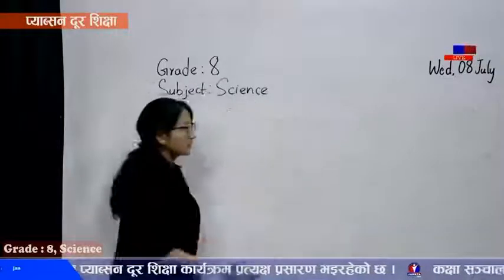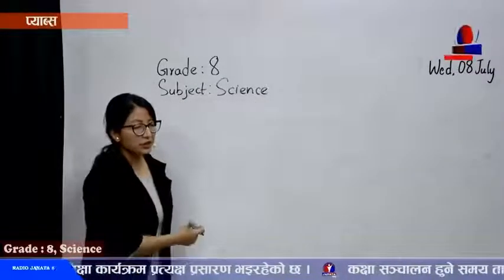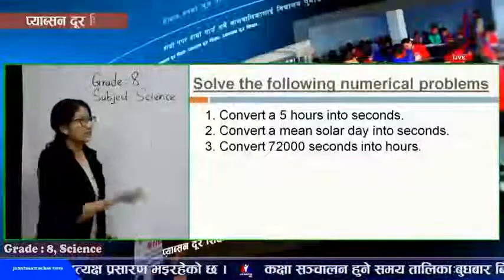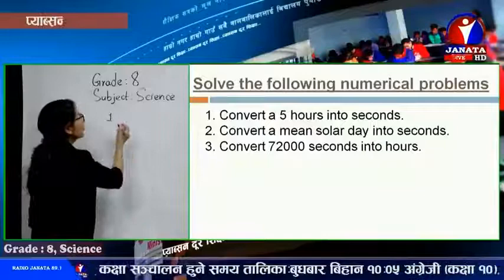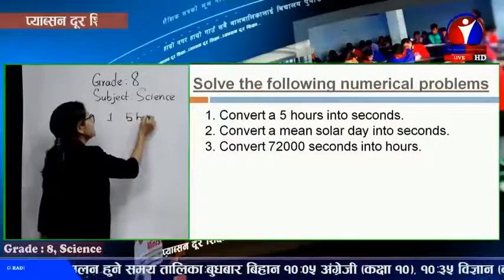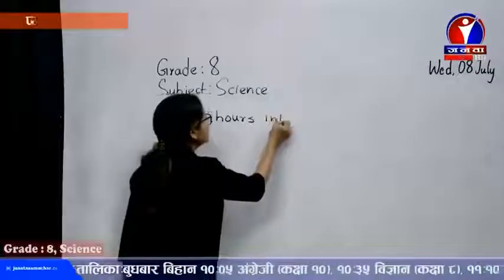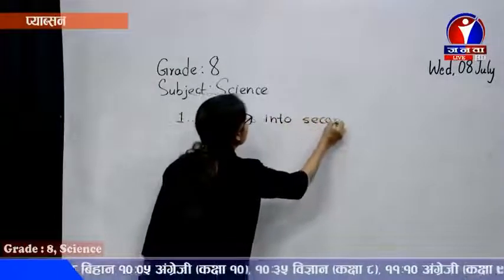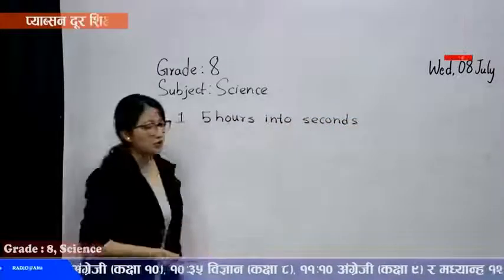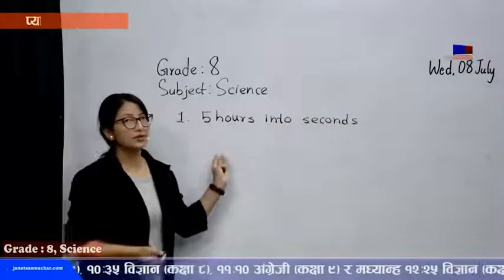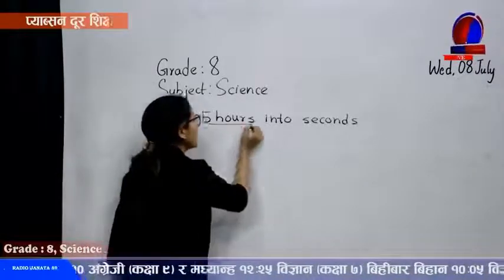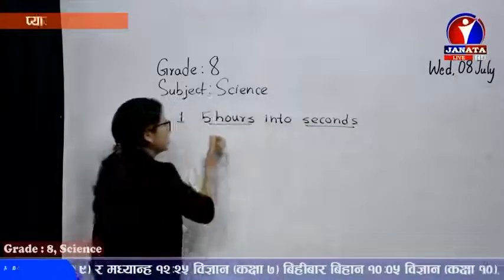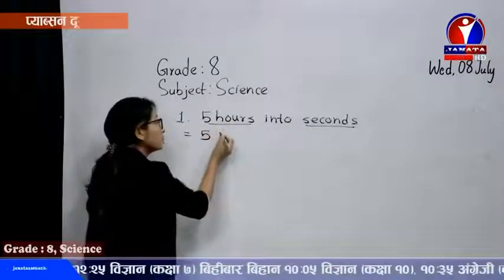Here we have, let's convert. You can check here, convert 5 hours into seconds. I have a few questions here, just a few questions we'll be practicing. We have to convert 5 hours into seconds. Now, how do we do it? I'll simply write the process, the calculations you can do on your own. So first of all, to convert hour into second, what do we have to do? Let's try converting 5 hours.